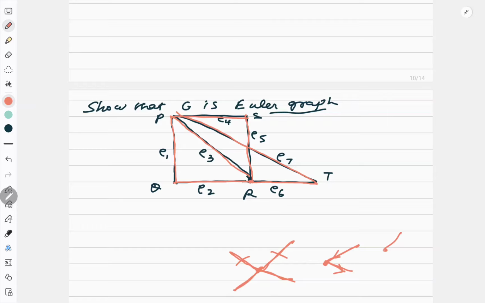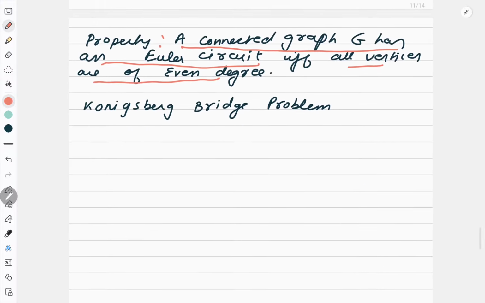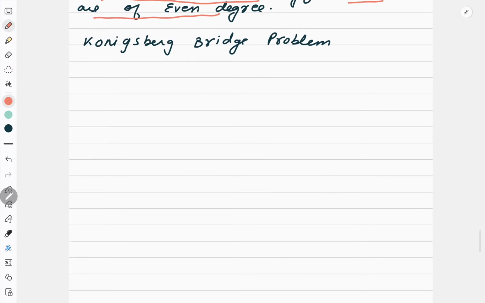But in case of 3 edges, if I am coming from here, suppose I went back from here. Now from somewhere I came here. Now from where to go? This is covered, this is covered. I can't retrace it. That is why this result is very, very important. Now after this result, I have the base of graph theory. The base of graph theory, Konigsberg bridge problem, from where the graph theory was originated.